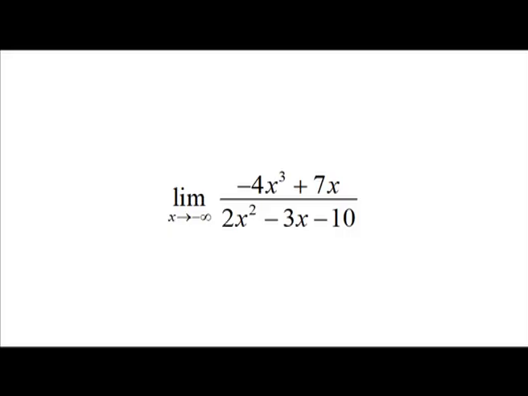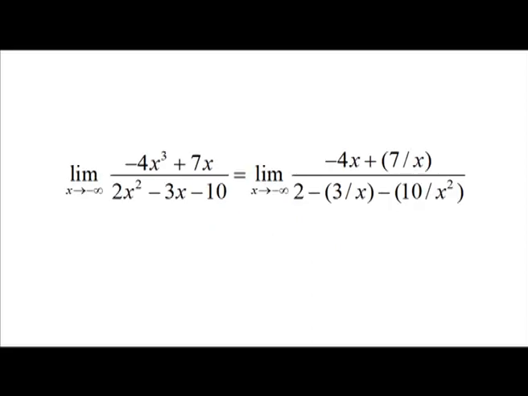As another example, we evaluate limit x going to minus infinity (minus 4x cube plus 7x) divided by (2x square minus 3x minus 10). The highest power of x in the denominator is x square. By dividing both numerator and denominator by x square, we get limit x going to minus infinity (minus 4x plus 7 by x) divided by (2 minus 3 by x minus 10 by x square).